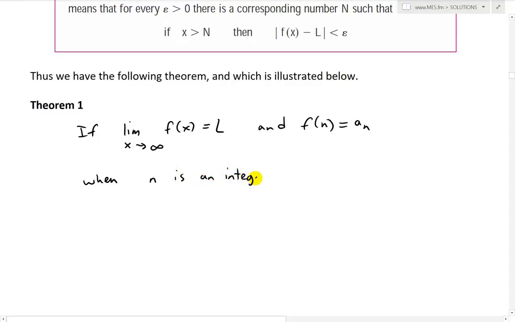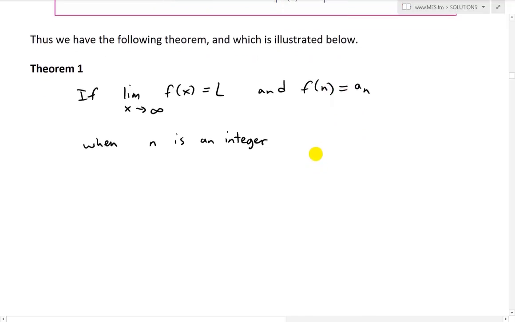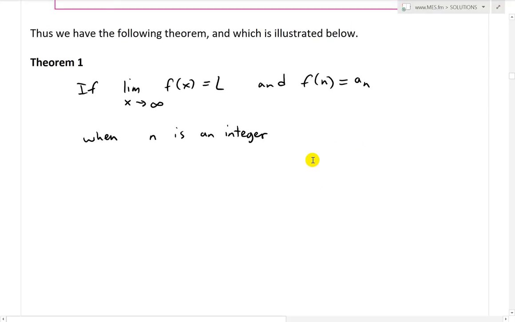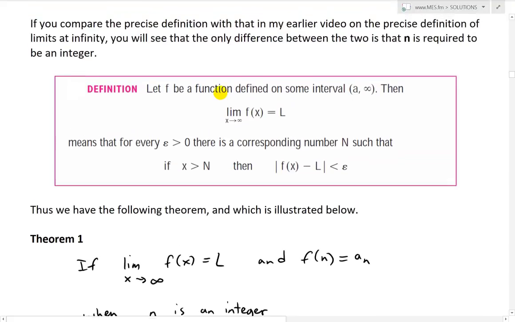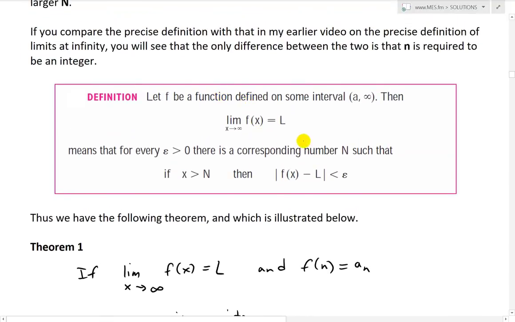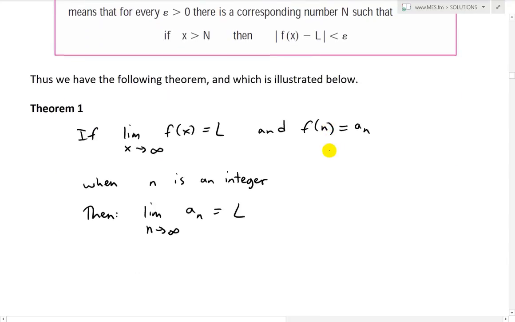In other words, if the function and the sequence are the exact same, but now you're just dealing with integers as opposed to any real number, then the limit is also the same. So the limit as n approaches infinity of f of n, which is just a_n, is equal to L. So the limits are the same. Again, it's exactly the same definition. We just made it integer instead of any number.